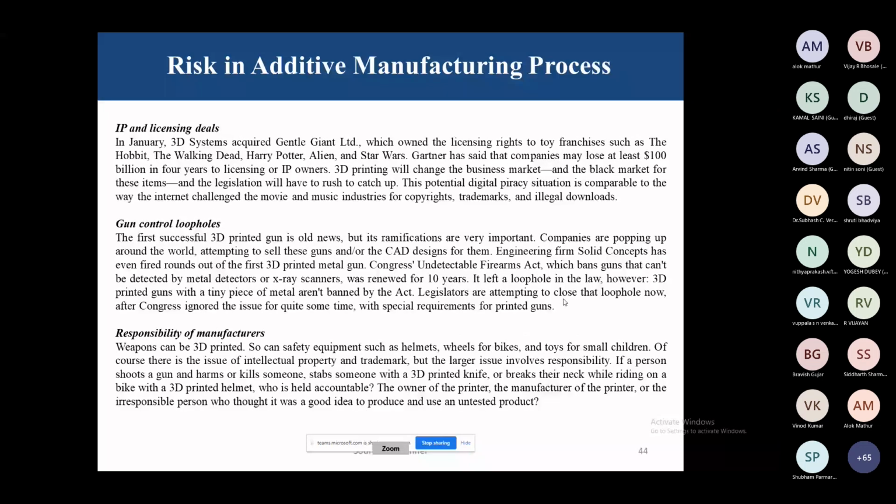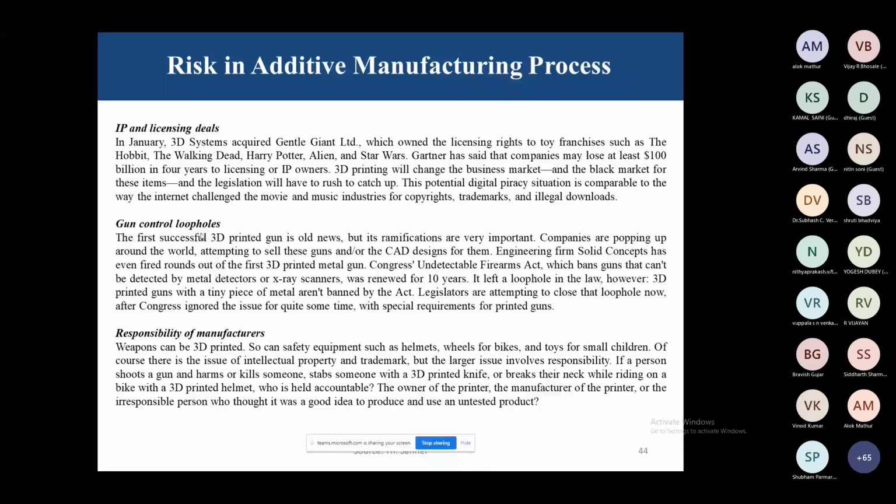The product life cycle is very short, and we can copy those products directly and print them, right? So the licensing and IP problem is there. Then the gun control loopholes. These types of products that we can manufacture are not so good, because everyone can manufacture them at home, right? So there are some drawbacks there.